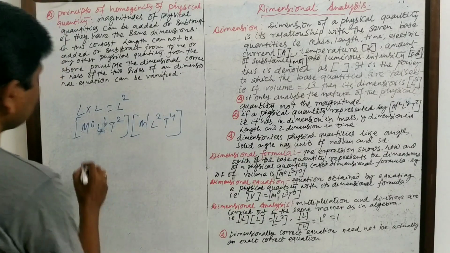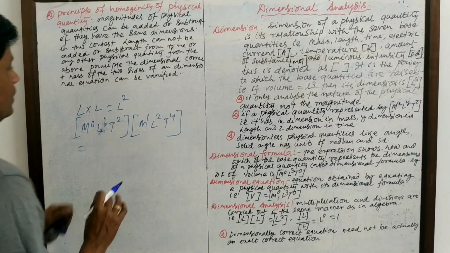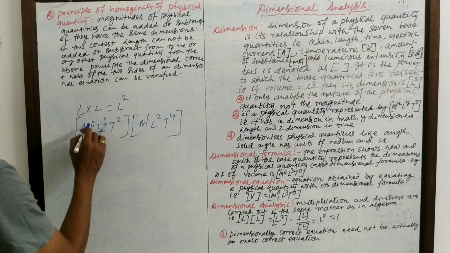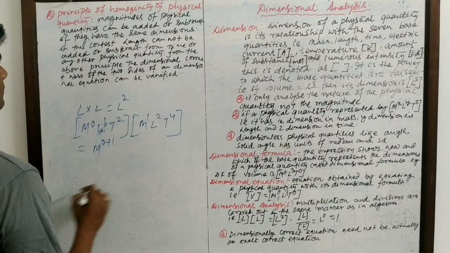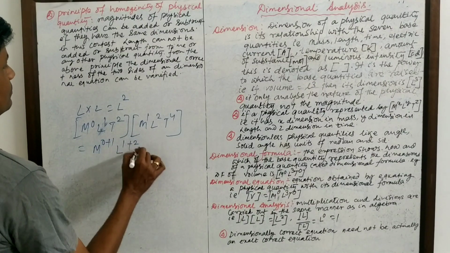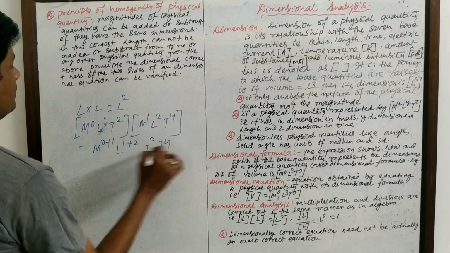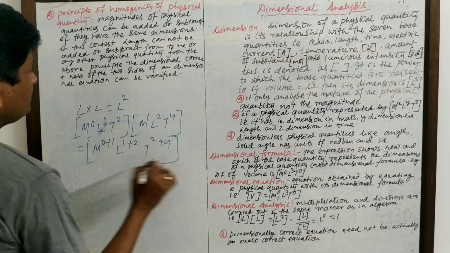This multiplication is carried out in the simple algebraic way, that is M0 plus 1, L1 plus 2, T2 plus 4. In this way these are allowed.